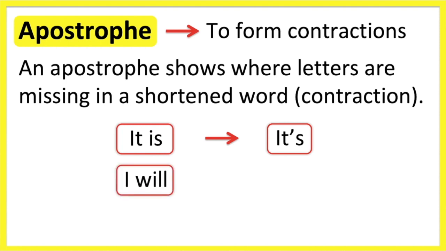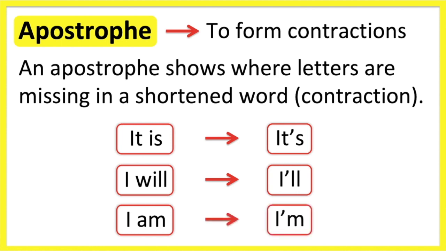I will becomes I'll. The apostrophe is put in the place of the missing letters W and I. I am becomes I'm. The apostrophe is put in the place of the missing letter A.